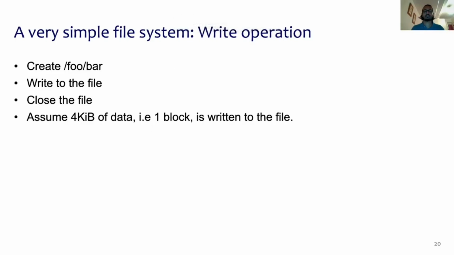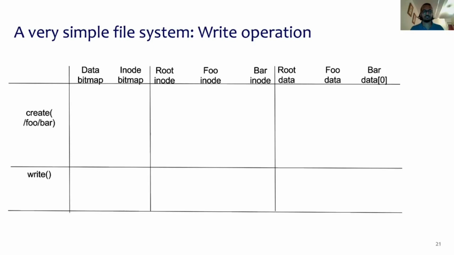Next, let's take a look at the write operation in the very simple file system. We would like to create a file named bar located in the directory called foo. We would like to write to the file, and let's just assume that we write a single block of data, which is just 4 KB of data, to the file, and then we close the file. Consider this figure, which shows the system calls in the leftmost column. In this operation, we just have two system calls: one is create and the other is write.